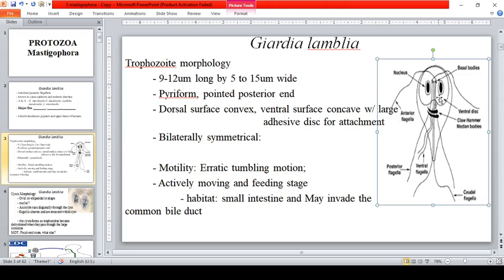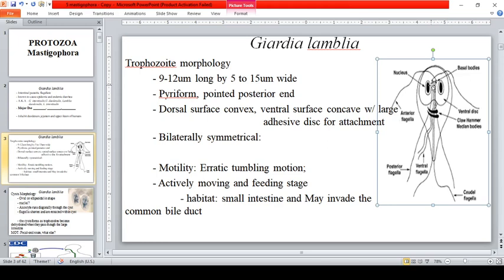This ventral disc is used for attachment, which is why it is sometimes referred to as the ventral sucking disc. It is bilaterally symmetrical. What do you mean by that? What you see on one side is the same as the other side.